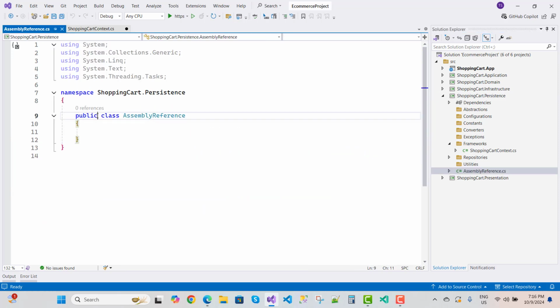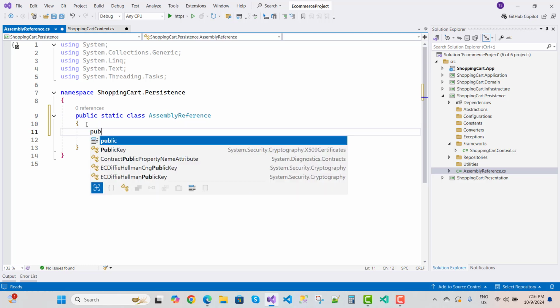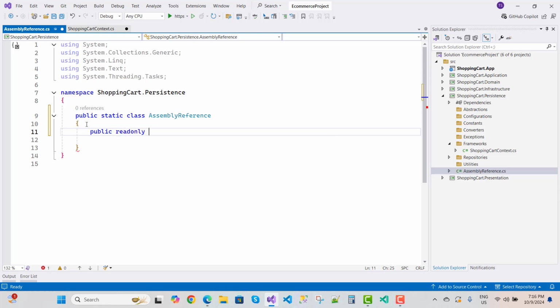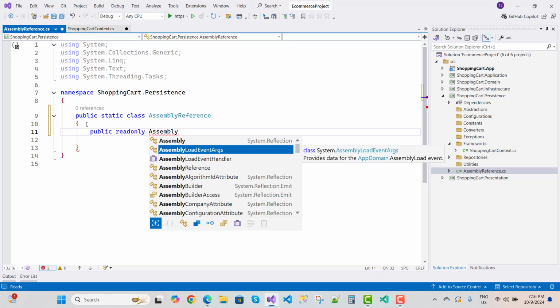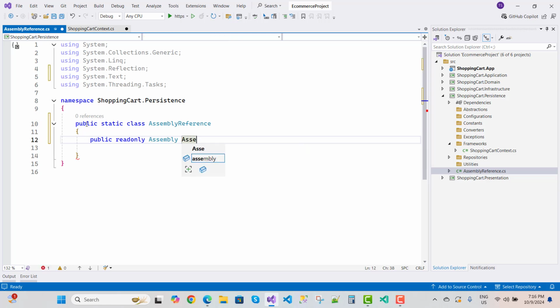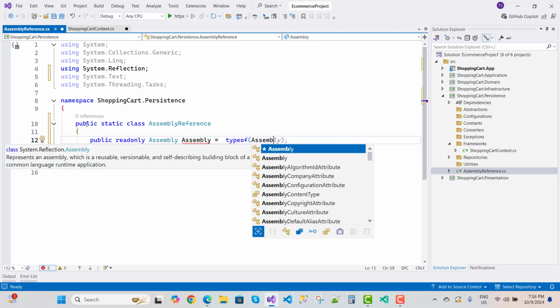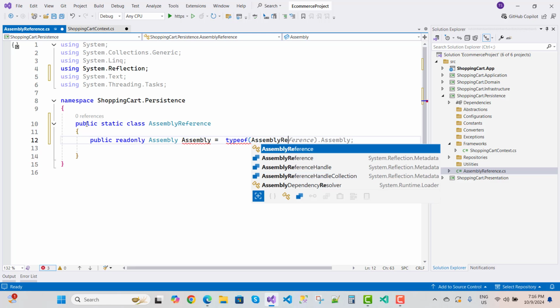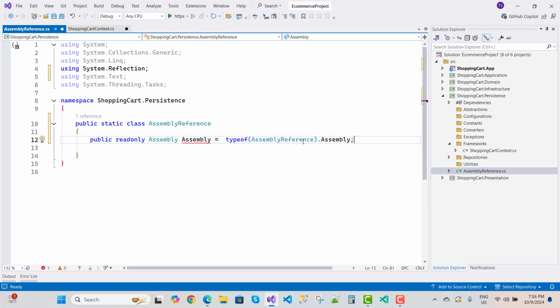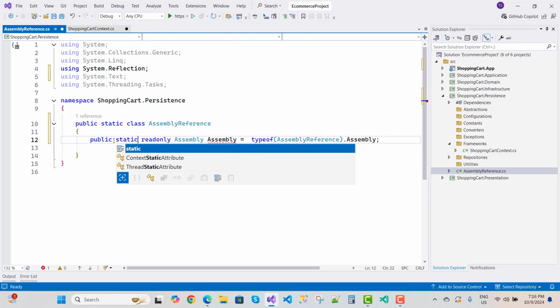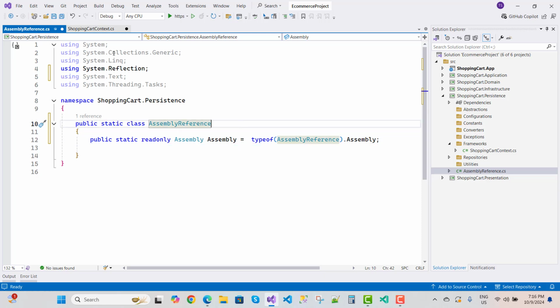Under the assembly reference, you make this class a static class, and we just need a public readonly Assembly equals typeof AssemblyReference, of that assembly. I want to get the assembly here and make this class static. Also make the property static, so that we can retrieve the complete assembly of the persistence layer.